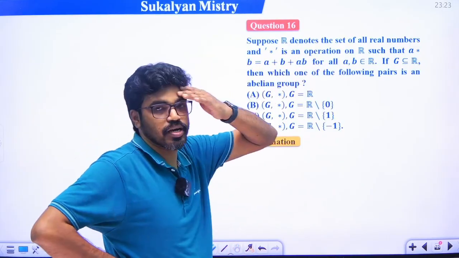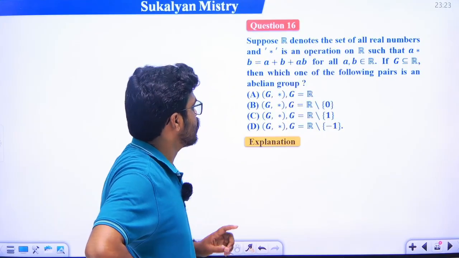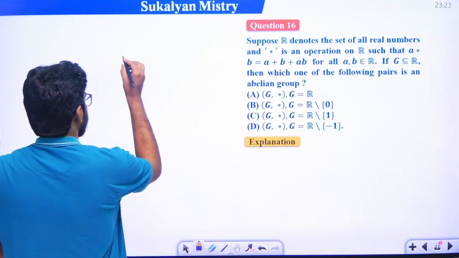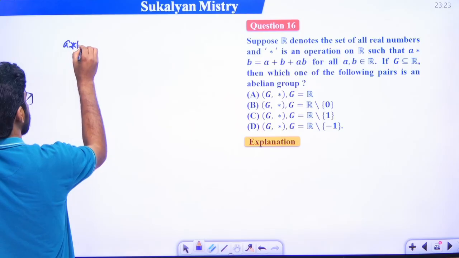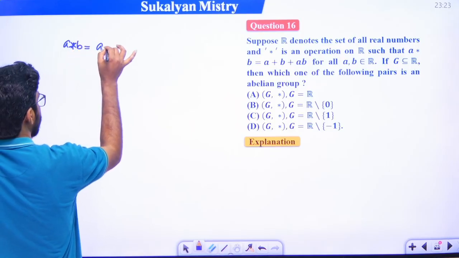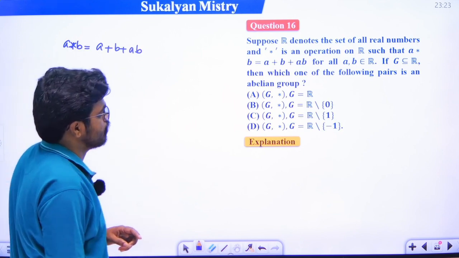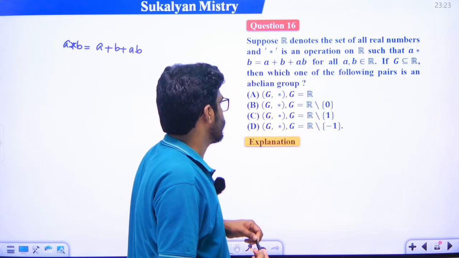R is the set of real numbers, right? Star is a binary operation on R, defined as A star B is equal to A plus B plus AB. Which of the following pairs is an abelian group?